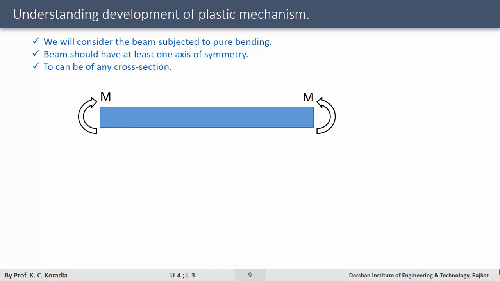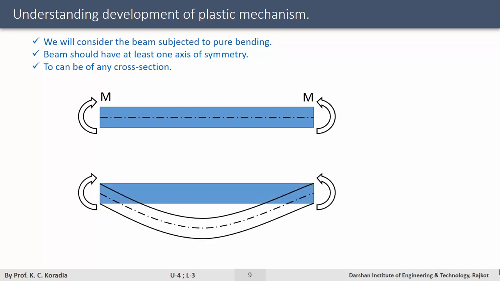The beam will start bending, and of course there will be an axis, which is also a very important discussion point. We'll talk about this axis later. I am applying a pure bending moment at the ends of the beam and keep on increasing the moment. The beam will keep on bending as shown in the figure.